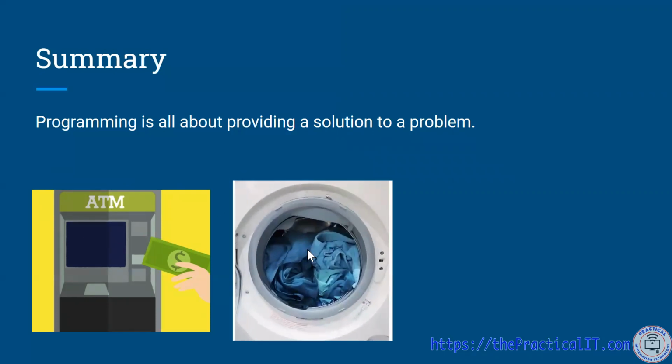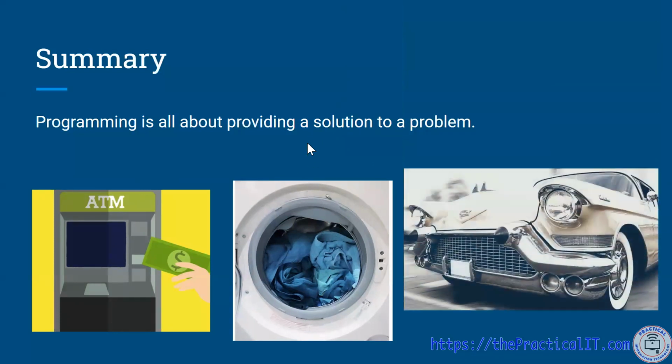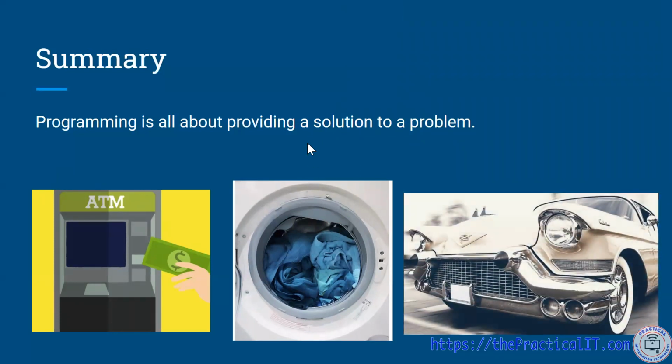And we have been using laundry machines to clean our clothes. That is a problem that has been solved. And probably you might not think of the car as being associated with a problem. But if you think about it, the car came into the picture because we had a problem to solve, which was to get from point A to point B in a relatively safe and faster way. And hence we came up with the car.